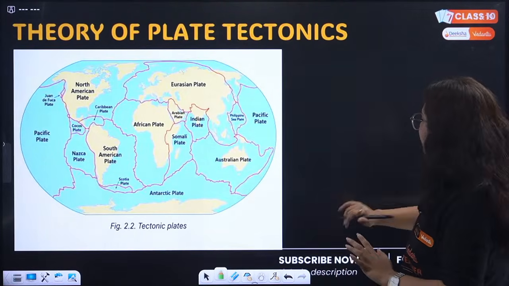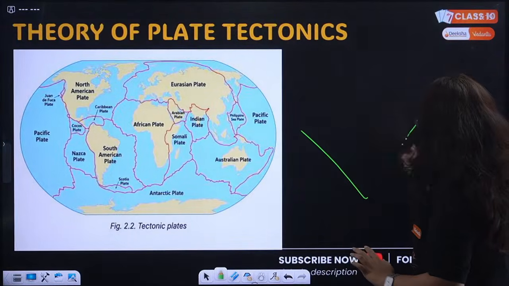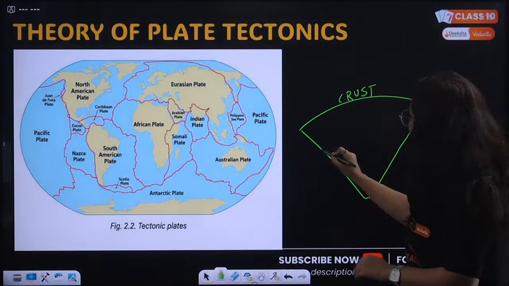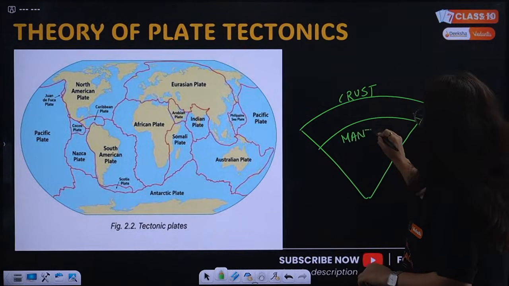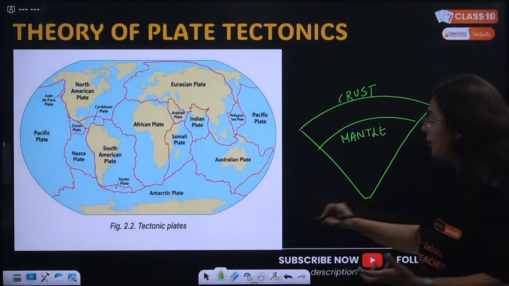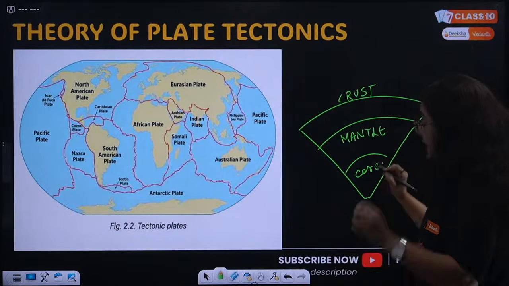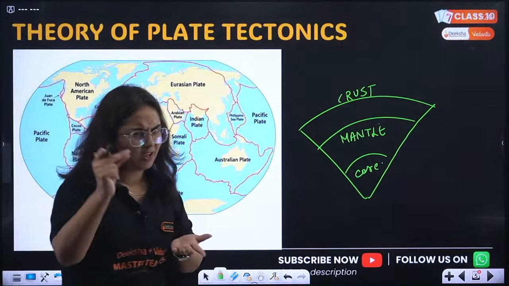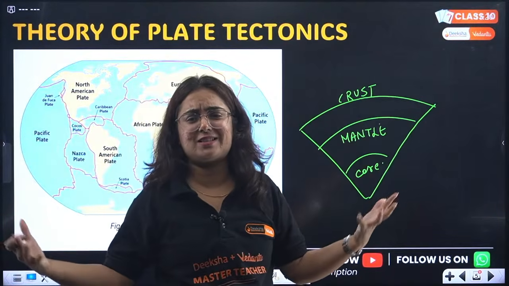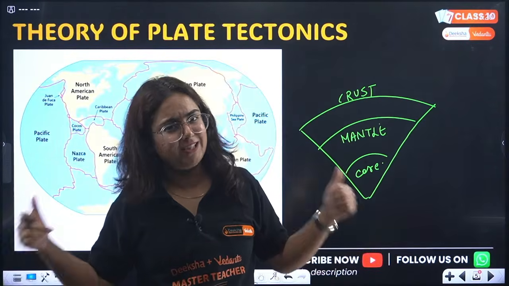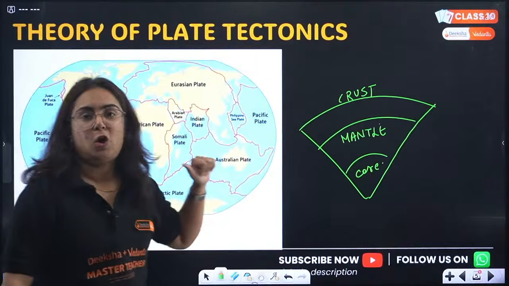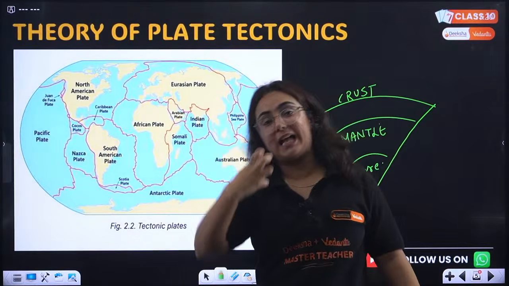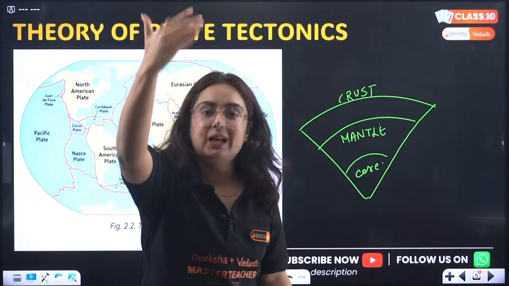Basically, when you see the earth's surface, it is the crust, on which we are living. Then beneath it we have the mantle, and this mantle is in molten magma form, and then we have the core. The earth is continuously rotating and revolving. Now physics comes here. I don't know how physics comes in SST, but nothing can be possible without science. Whenever there is movement in an object, either a force will be applied to the object or the object will start applying force.